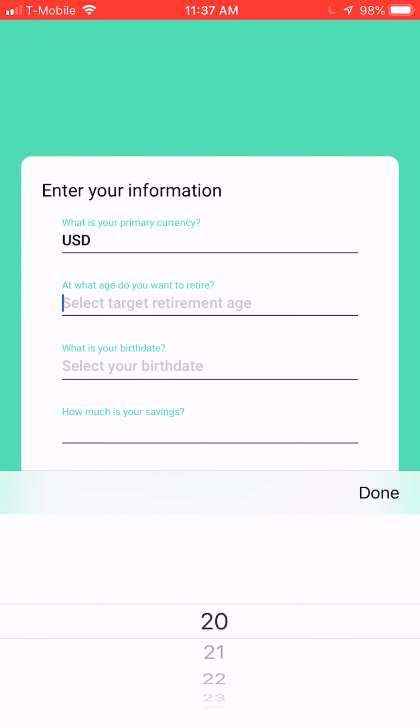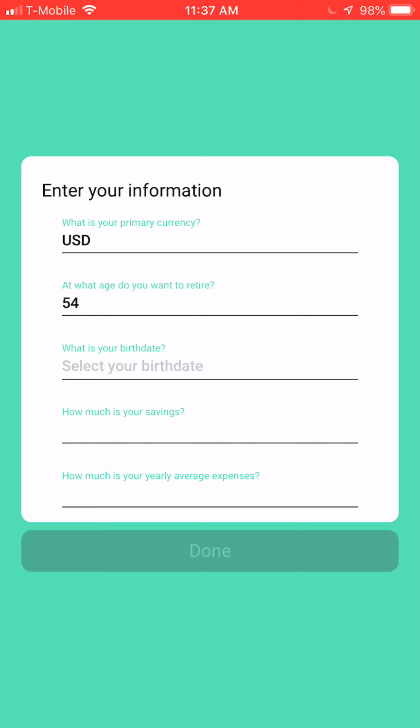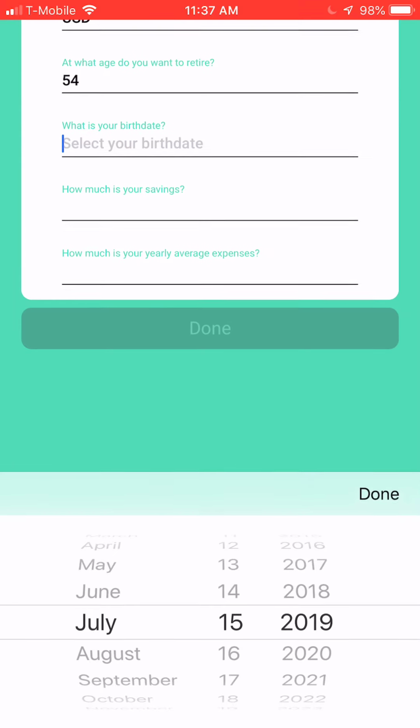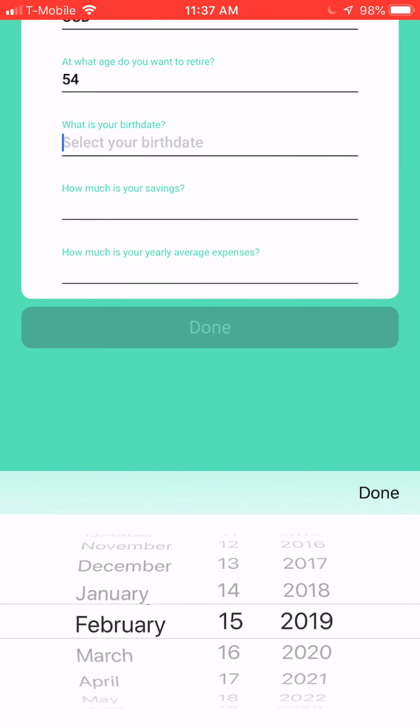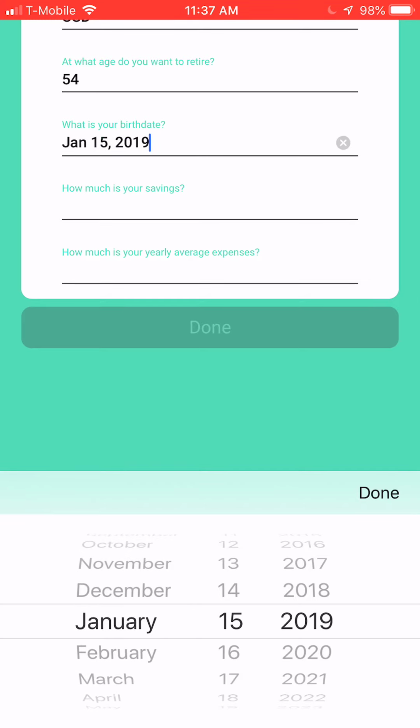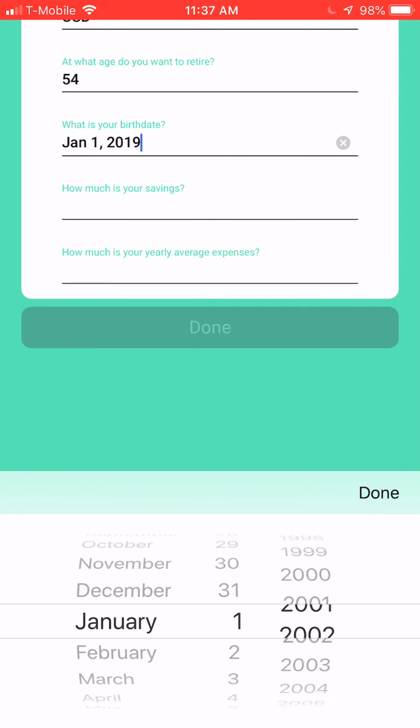Then it asks the user at what age they would like to retire. For myself, I would like to retire sometime in my 50s, so I'll pick 54. What is my birth date? Suppose my birth date is January 1st, 1986.